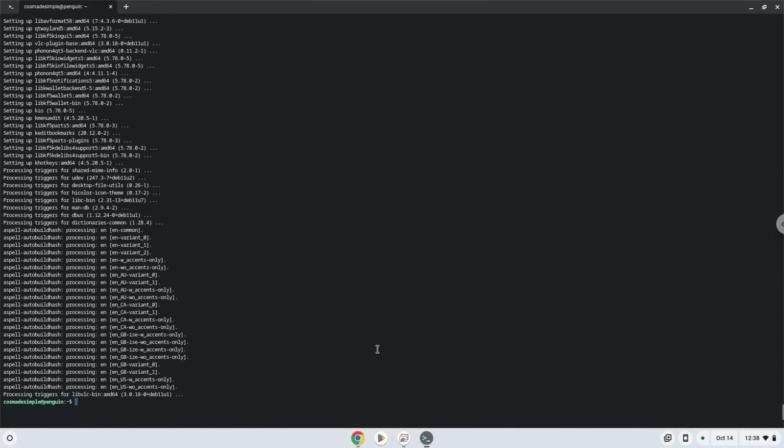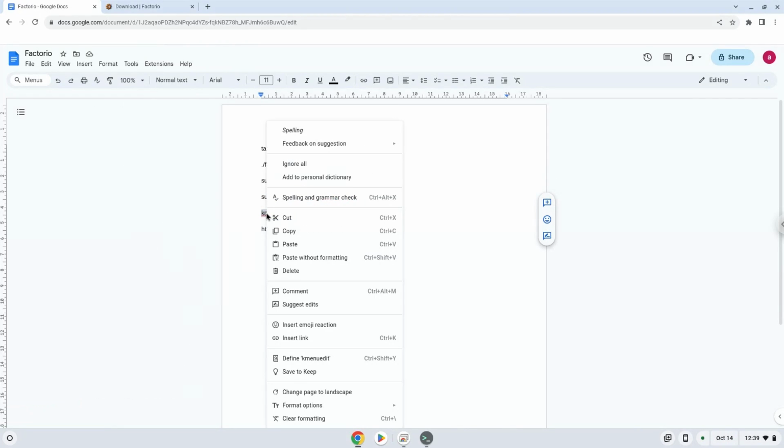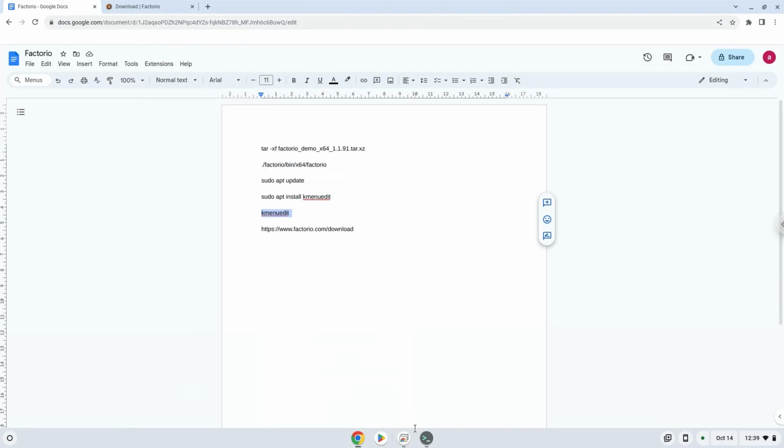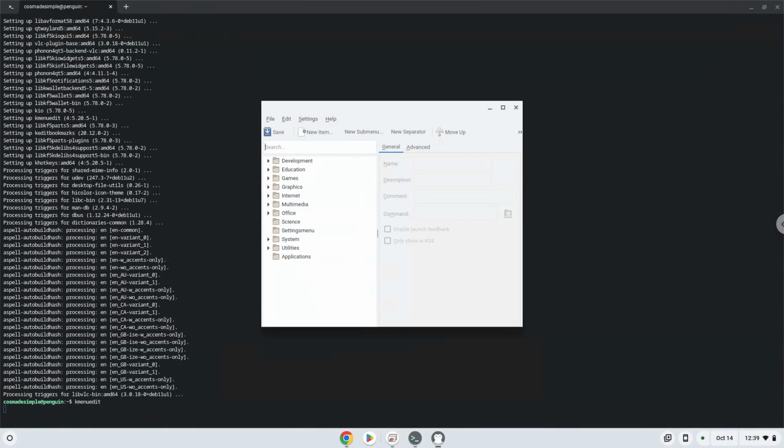With the last command, we will launch the menu editor. Choose a category. Click on New Item.